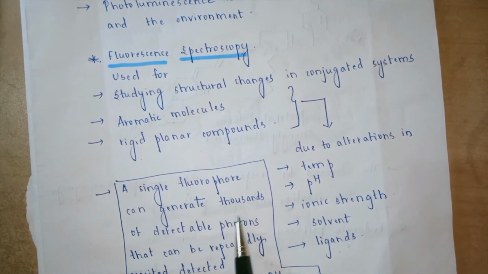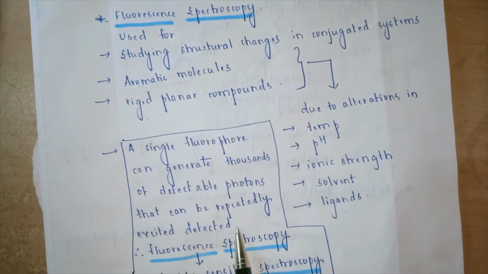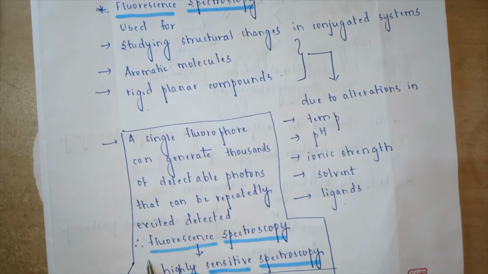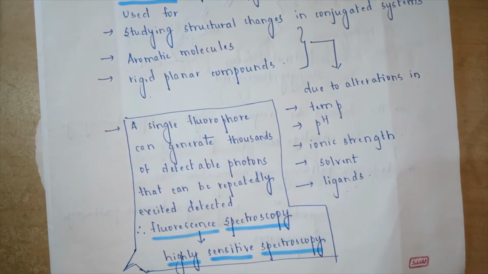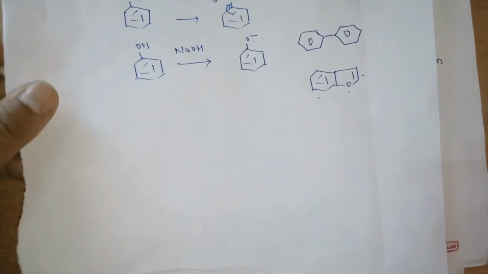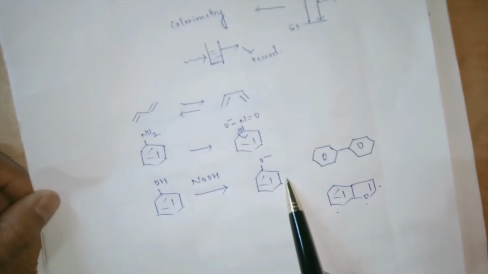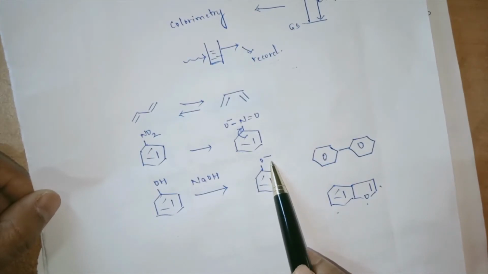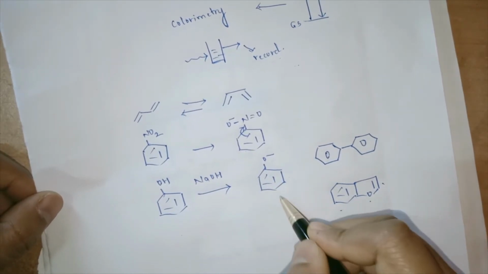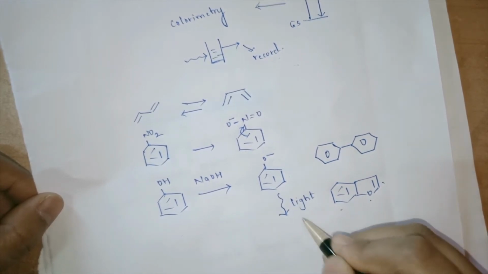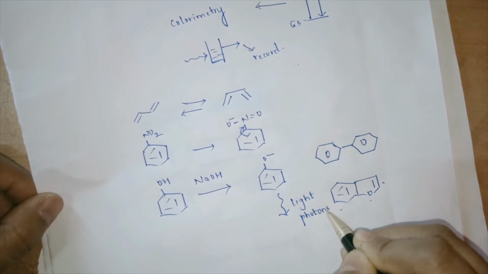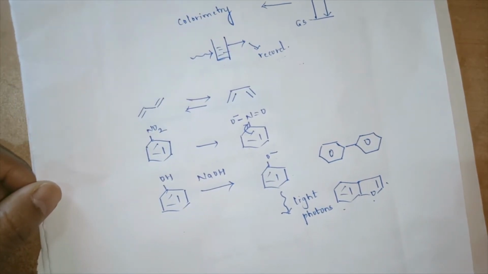A single fluorophore can generate thousands of detectable photons that can be repeatedly excited and detected. Therefore, fluorescence spectroscopy is said to be a highly sensitive spectroscopy. For example, you have just seen the example of phenol. Sodium phenate has electrons, and these electrons can generate n number of emitted light, that is n number of photons. These can be generated and we can detect them easily.